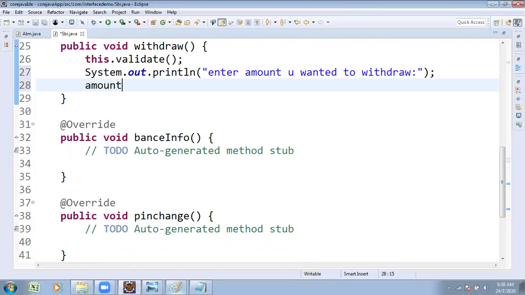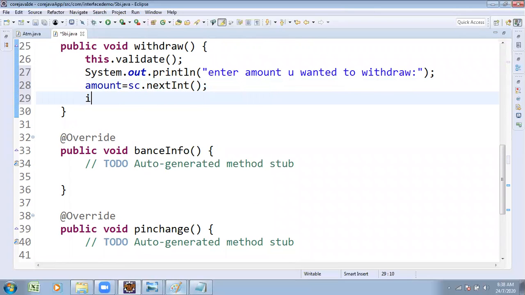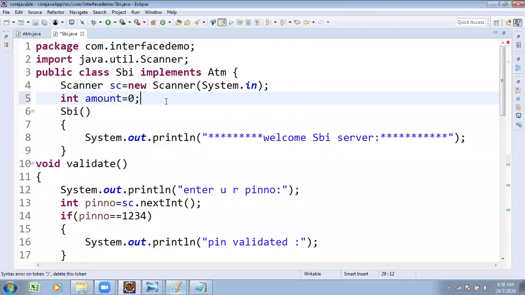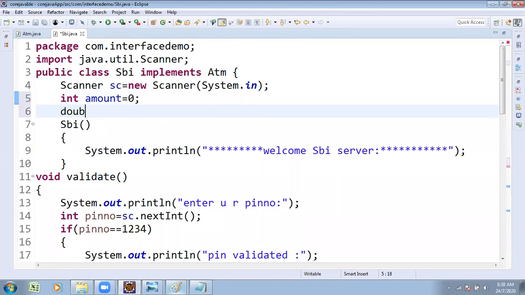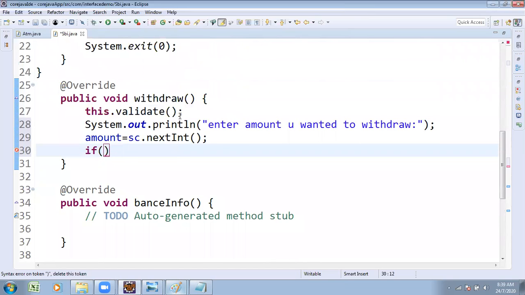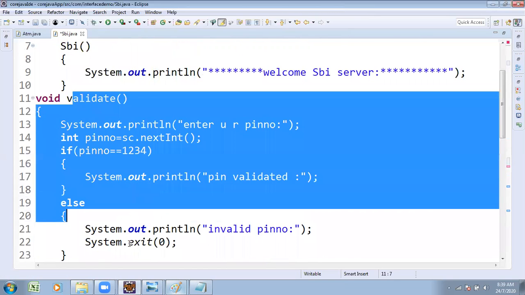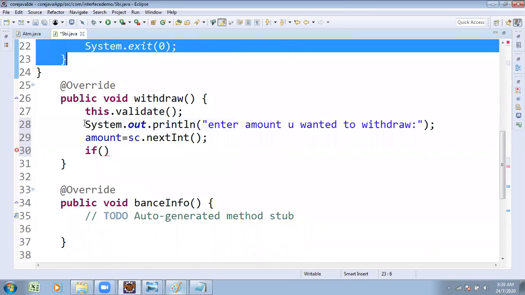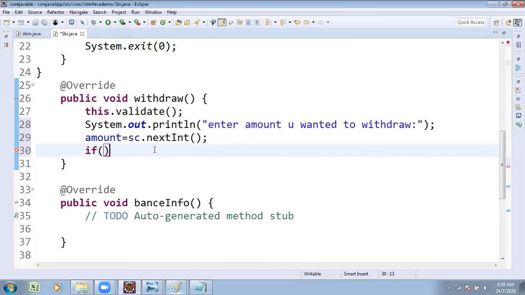amount = sc.nextInt(), dynamically entered. After the amount is entered, it is going to be cross checked. Observe, there is initially some balance available in your account: double balance equals some initial balance. First you go to the ATM, insert the card, and it asks to validate. After validation is done and everything is fine, it asks you to enter the amount to withdraw.